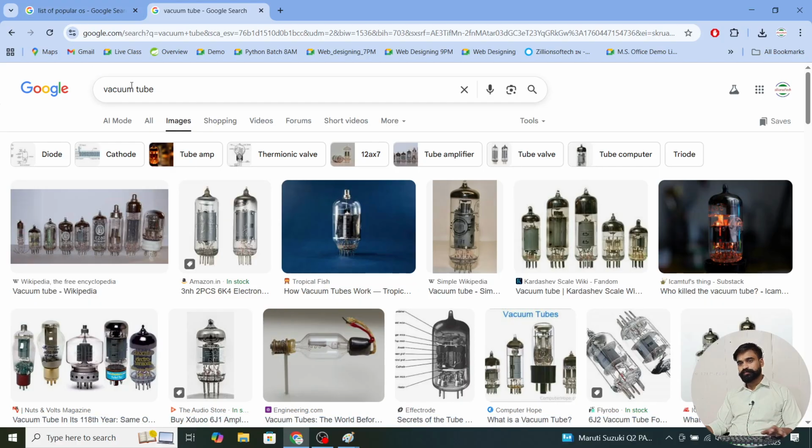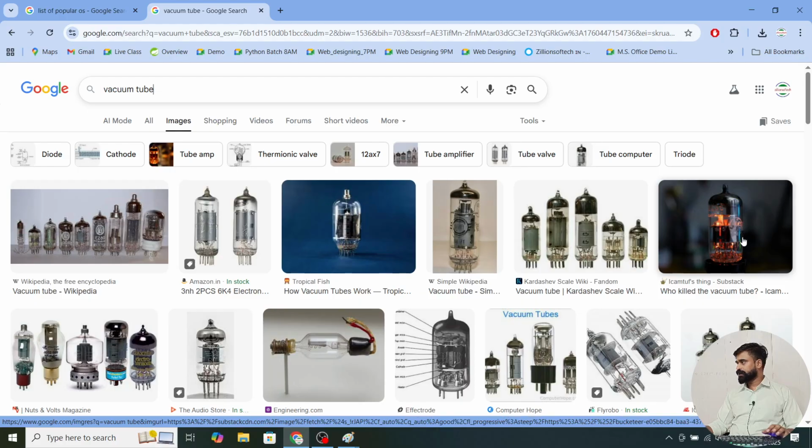Vacuum tubes lit up like light, they always generated heat, which is why we needed an AC to manage that, and maintenance was very high.